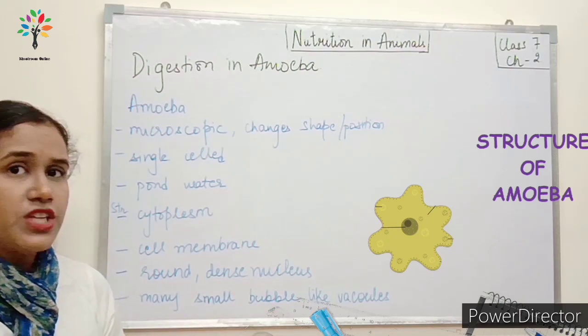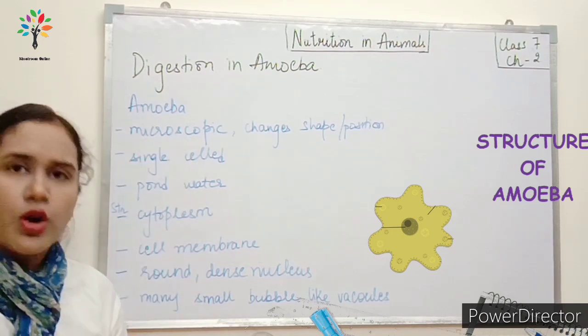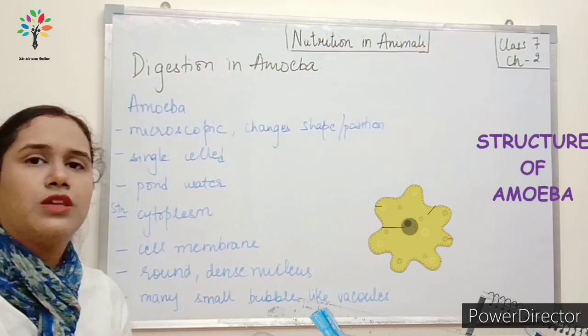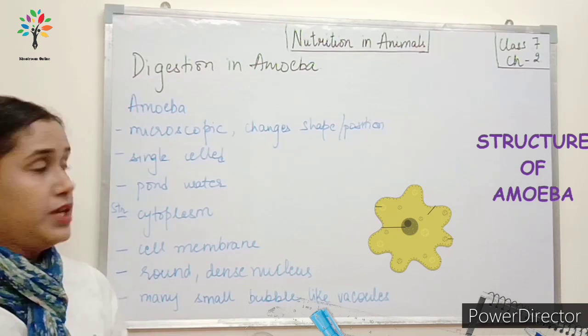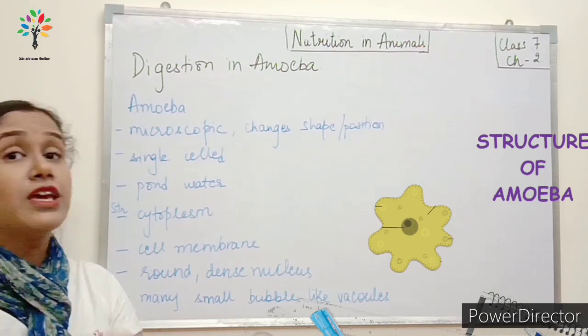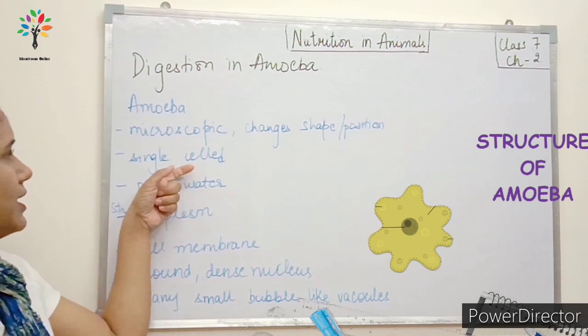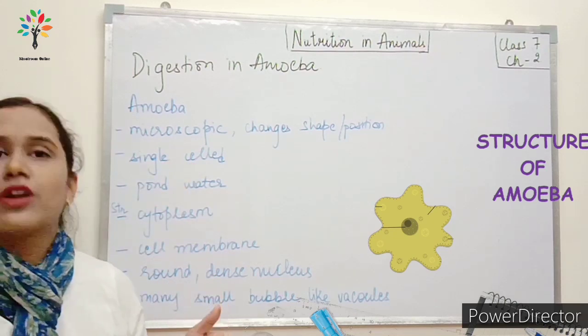Why does it change position? Because amoeba can be found in pond water. So since it is in water, it does not stay in one place. It keeps on moving in the water. Okay, and it also changes its shape. Why does it change its shape? We'll look at it later. It is a single celled organism.